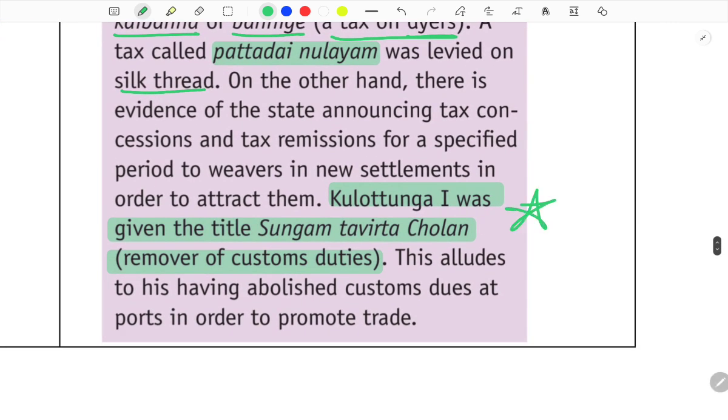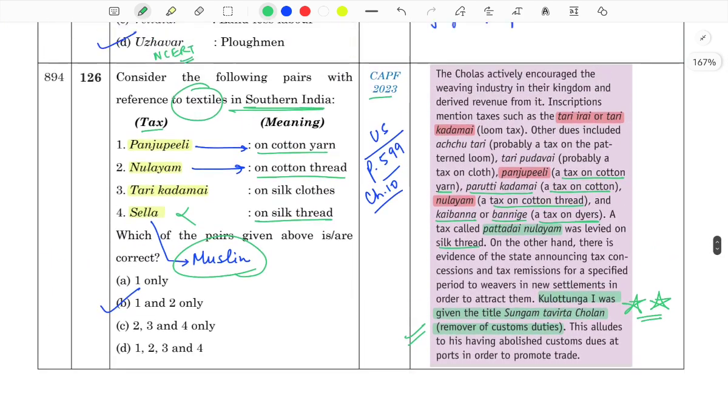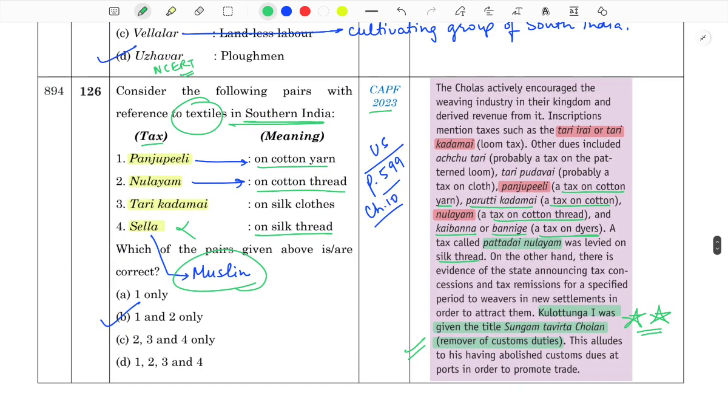Now remember this thing. I also mentioned this in your timeline part. But there can be a very offbeat question just on the basis of this line, that Kulottunga I was given the title Sungam Tavirtta Cholan, a Chola king of course, meaning remover of custom duties. This alludes to his having abolished customs dues at ports in order to promote trade. Fine, so this was your last question based on the taxes applied on the textiles in South India.